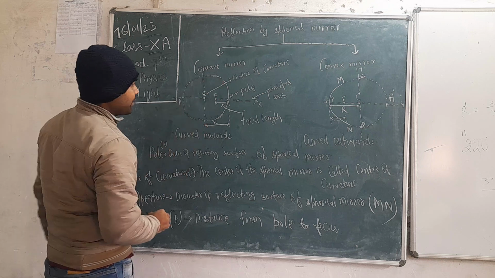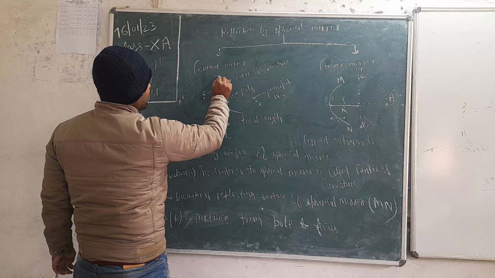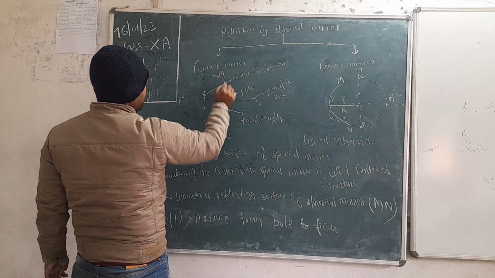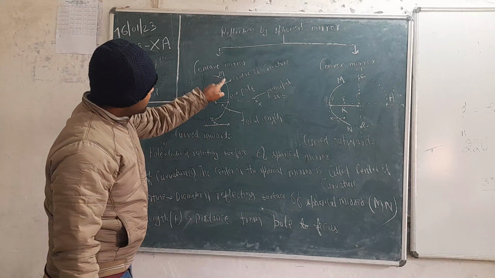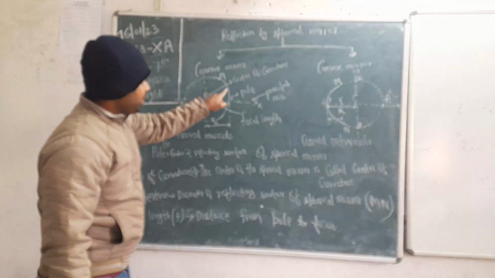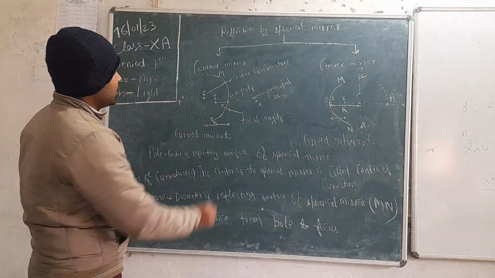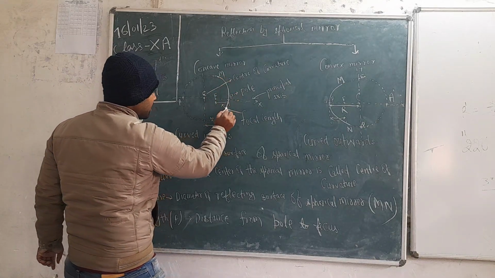Let the ends of this curve be m and n. This is the reflecting surface. This is called a concave mirror, and this is the length of this mirror.